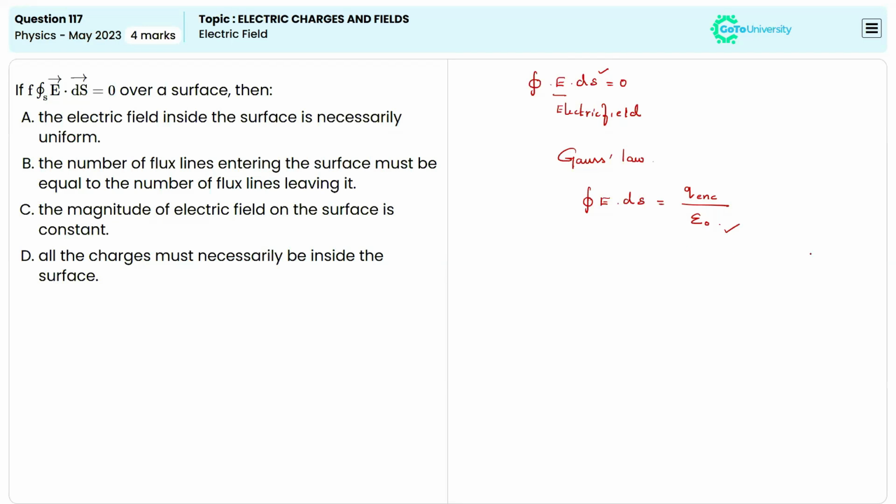So if the flux is zero, we can say the net charge enclosed by the surface will be zero, because epsilon naught is a constant value. Based on that, we can say the number of flux lines entering the surface must be equal to the number of flux lines leaving it. Then only it will be equal to zero. So the correct answer for this question is option B. Now I am moving to the next question.